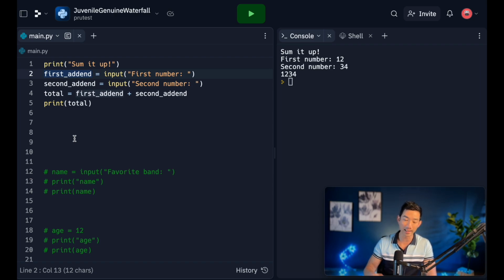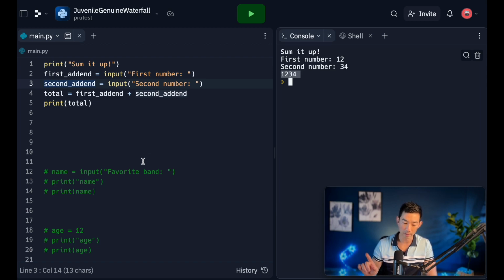If we're adding these two variables as strings, this is going to be our output. However, if we add them as integers, that's going to give us the output we are looking for.